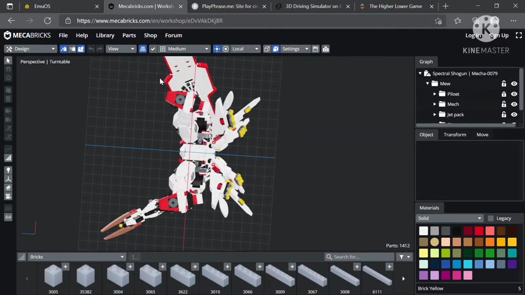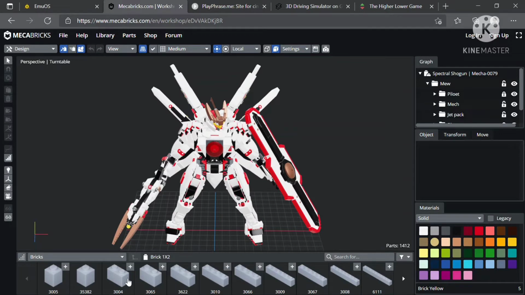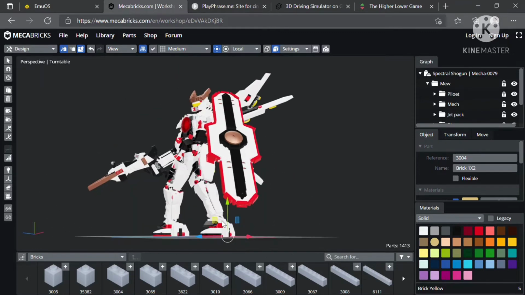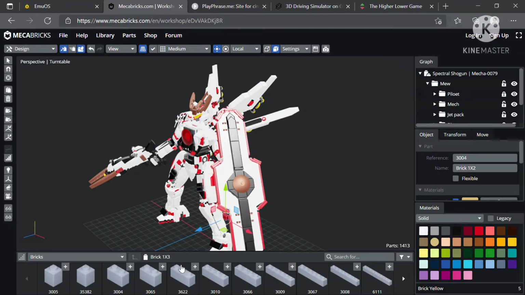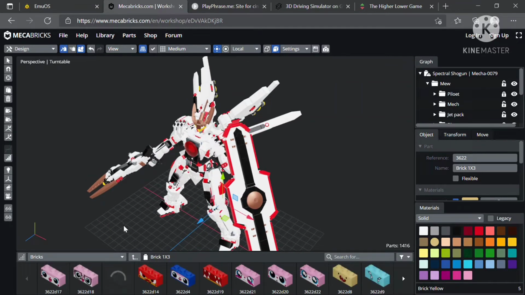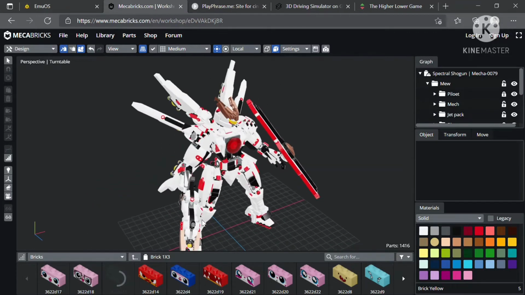And as you can see, the model has been picked from the library. I don't have the time to make it on my own, but I can show you how you can use these bricks. So I picked one. You can move it up and down. You can make a 3D figure of anything you like on your own. For example, this is a transformer I made. I just picked it from their library, but you can design it on your own if you want. And this website is really fun if you are into such things, making 3D figures.